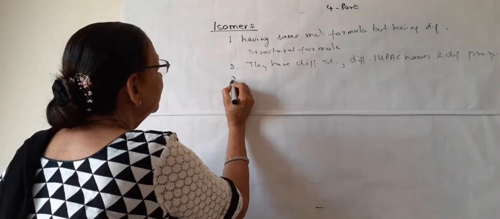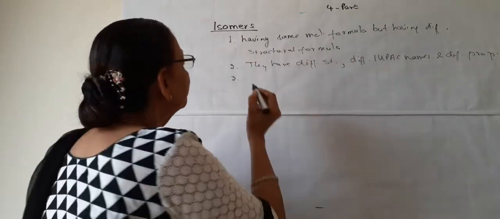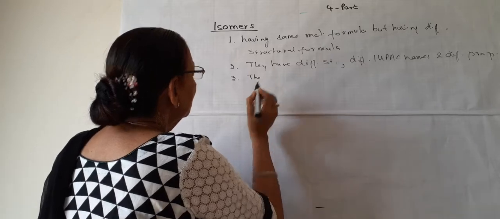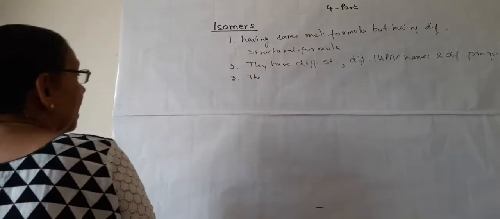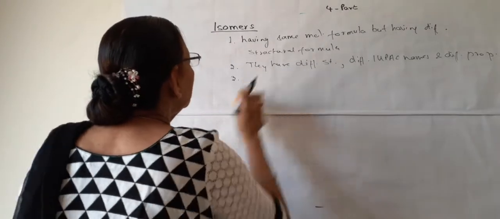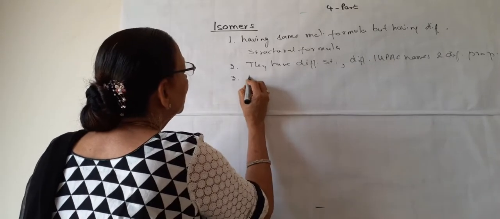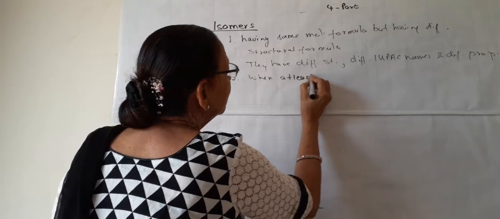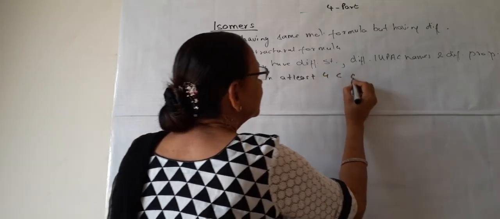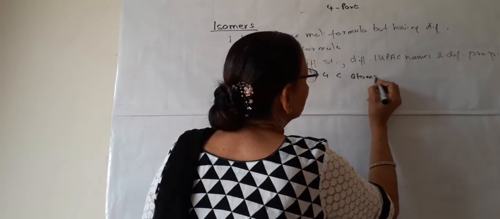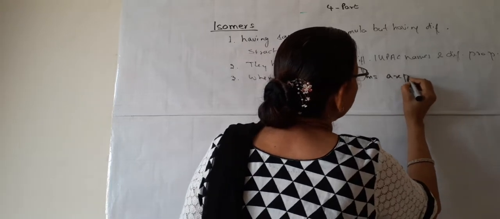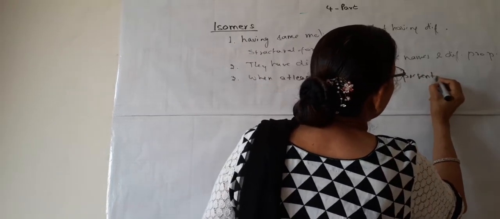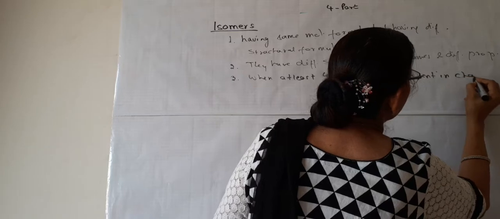And what is the third criterion for isomers? Isomers can be formed when at least 4 carbon atoms are present in the carbon chain.